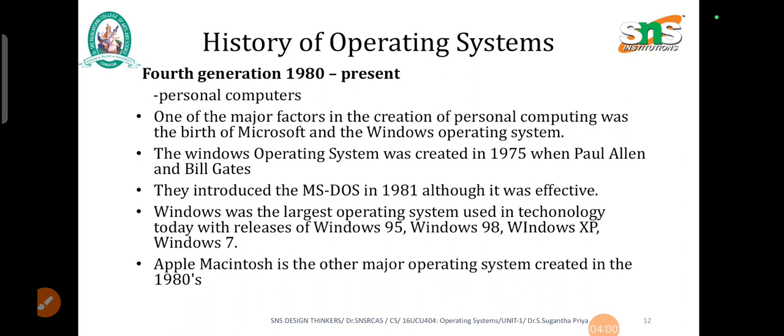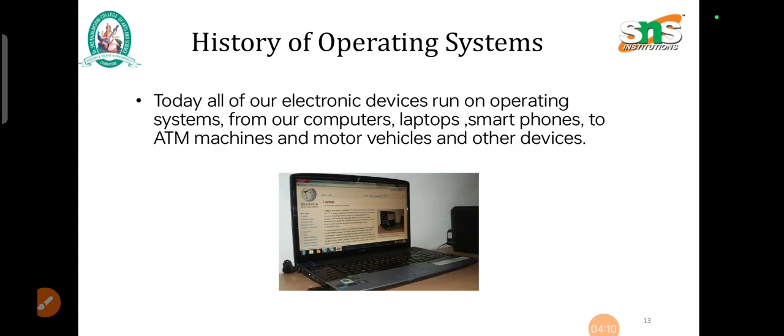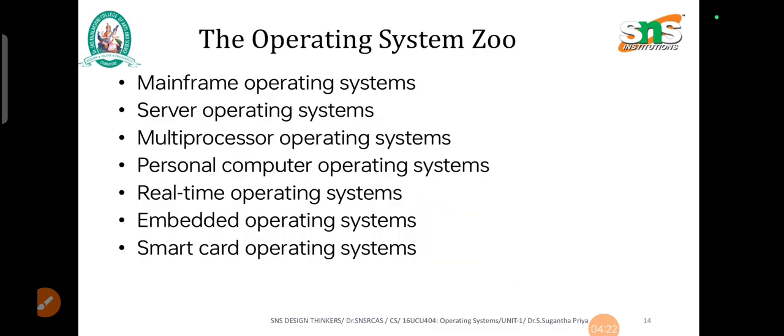With the release of Windows 95, Windows 98, Windows XP, Windows 7, etc. Apple Macintosh is the other major operating system created in the 1980s. Today, all of our electronic devices run on operating systems, from our computers, laptops, smartphones to ATM machines, motor vehicles, and other devices that are not without an operating system.